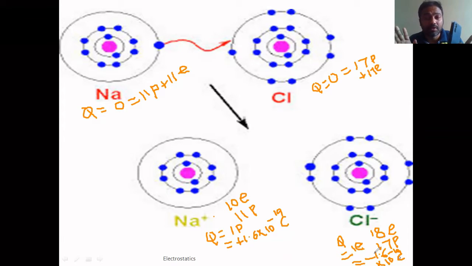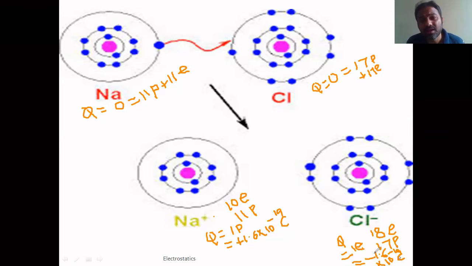If, on applying friction or by means of something, it loses two electrons, then what happens? In comparison with the number of electrons, the number of protons will be more by 2, and hence the charge on this object will be positive, which is given by plus 2p. Like that.